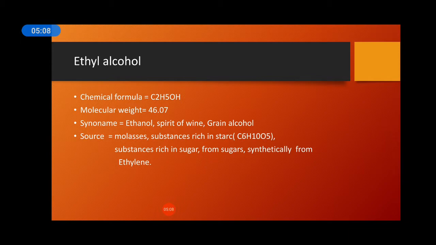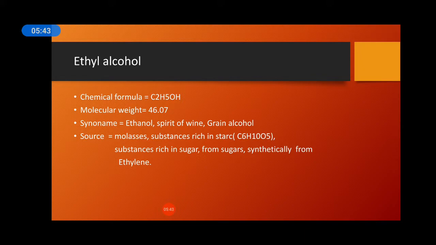Next one is substances rich in starch. Examples of this are rice, wheat, maize, potato. All these substances are rich in starch and we can use them to prepare ethyl alcohol. Next one is substances rich in sugar, like beet, carrot, grapes, sugar cane. Next one is from sugars, for example beet sugar, cane sugar. Last one is synthetically from ethylene.